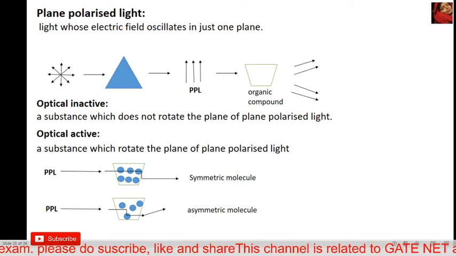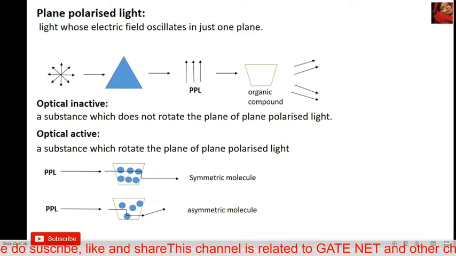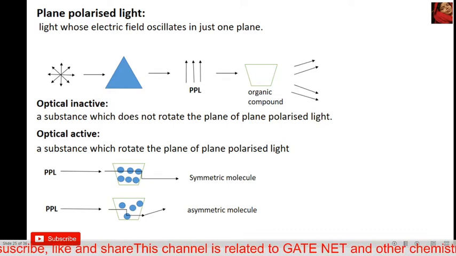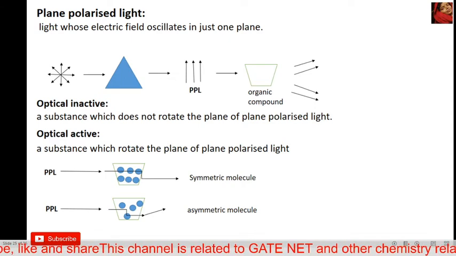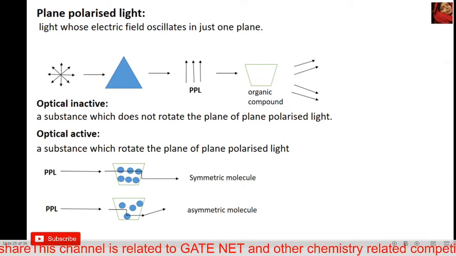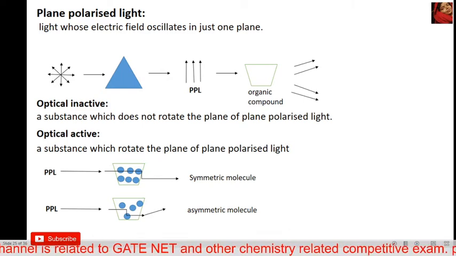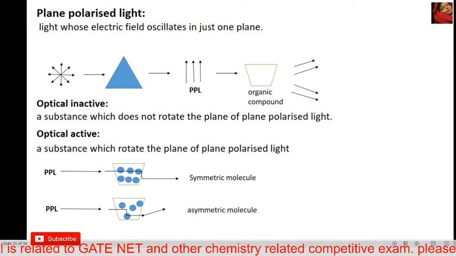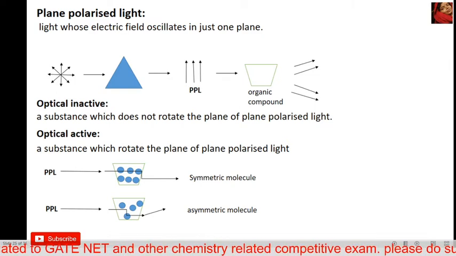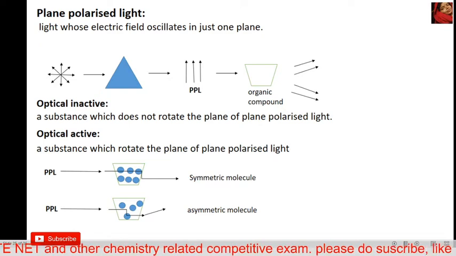That type of carbon is called a chiral carbon, because all groups attached to the bonds of the carbon are not the same. So a chiral carbon shows optical activity because it does not have symmetry, and it is an asymmetrical molecule.